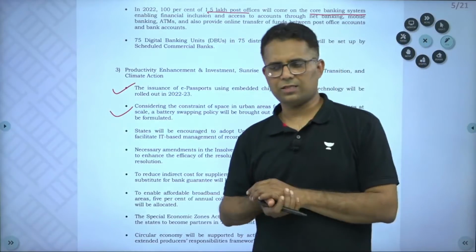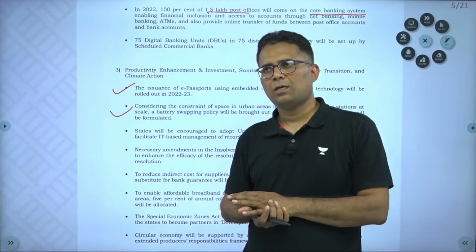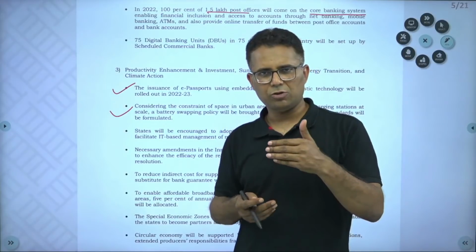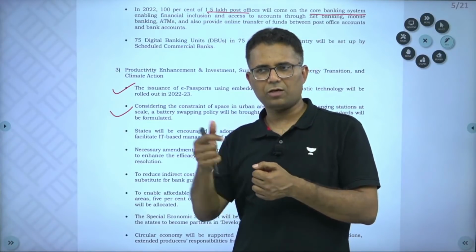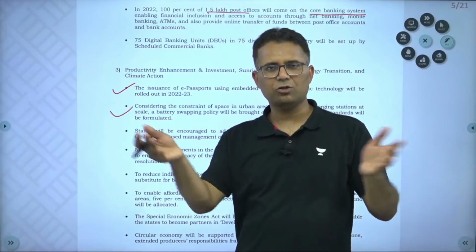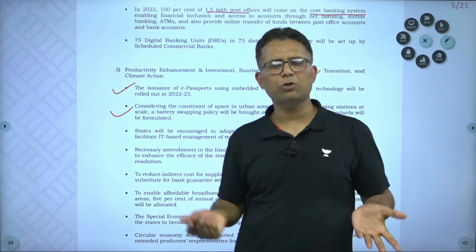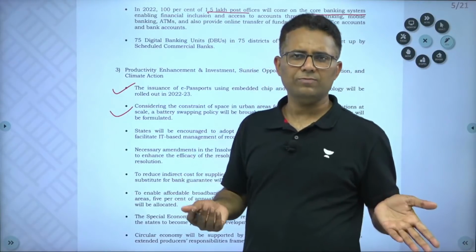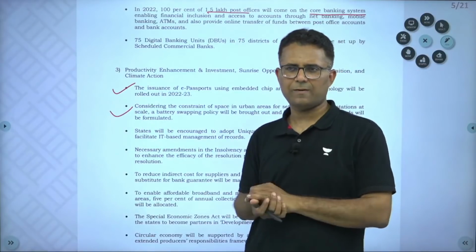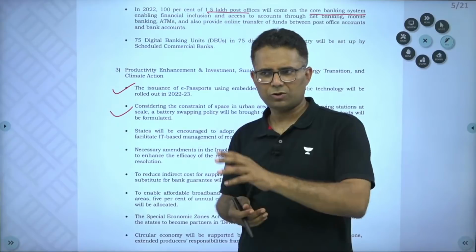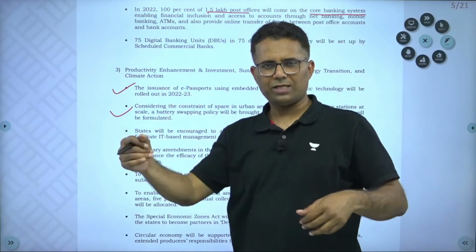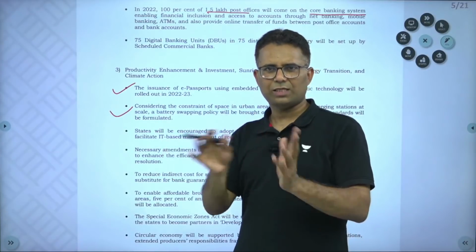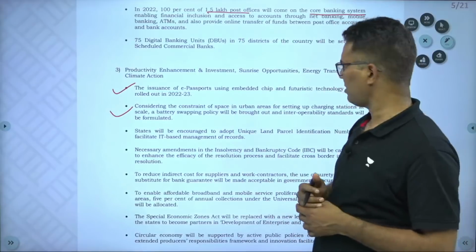As you know, in urban areas there is a space constraint, and it will be quite difficult for electric vehicles to charge because they will have to wait and there is not much space. So the battery swapping policy will be brought in. Once it is brought in, you will read the detail, but battery swapping basically means you go with your car and the battery is about to discharge. So you will give that battery and get another battery which is already charged, and then you can drive. Standards so that batteries can be interchanged, all these will be brought in the battery swapping policy.